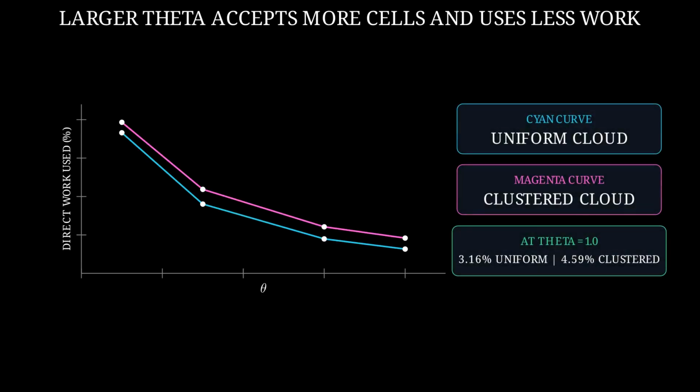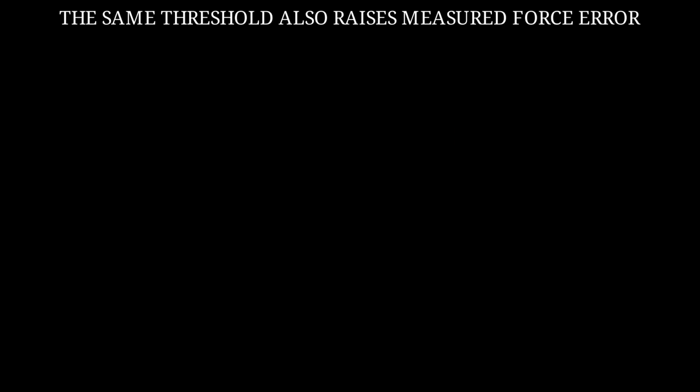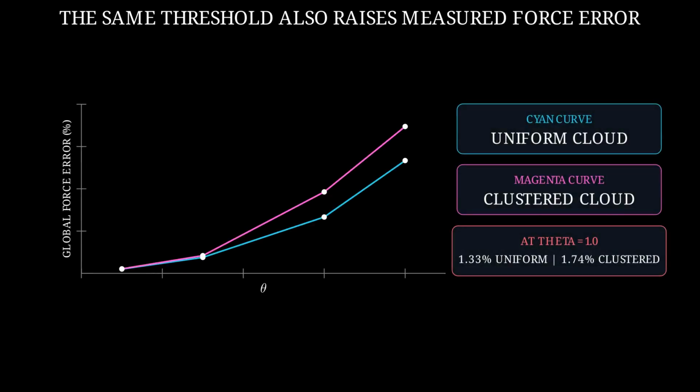At 1,024 bodies, theta equal to 0.3 uses about 18% of direct work for the uniform cloud and 20% for the clustered cloud. At theta equal to 1, those fractions fall to about 3% and 5%. The saved work has a price. Global relative force error rises from about 0.05% at theta 0.3 to 1.33% for the uniform cloud and 1.74% for the clustered cloud at theta 1.